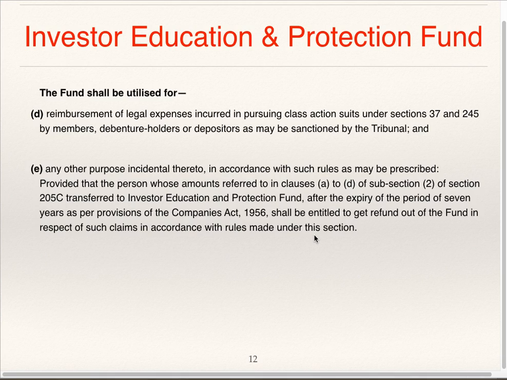That is, if the unclaimed dividend or any amount has been transferred to the fund as per the provisions of Companies Act 56, then that person shall be entitled to get refund in accordance with the rules made under this section.